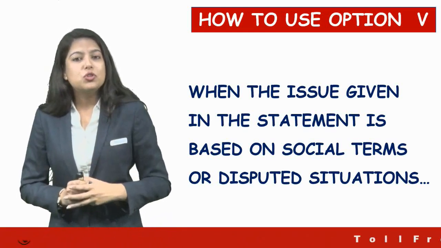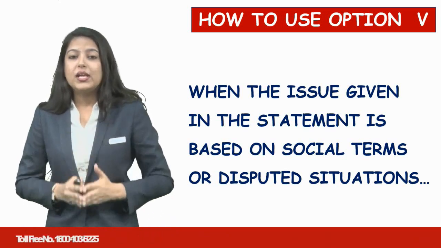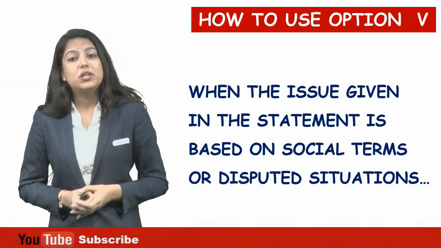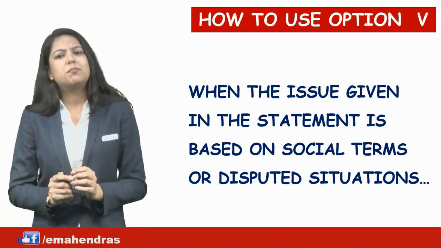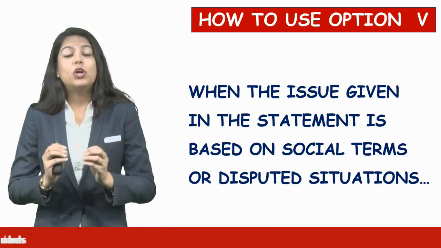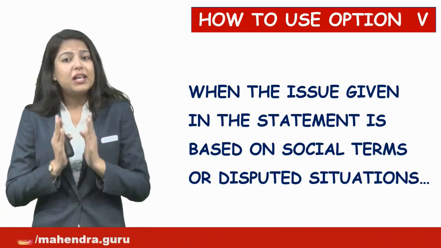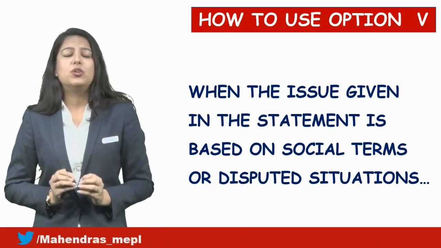So how to use option number 5, the point is really in front of you. When the issue given in the statement is based on social terms or disputed situations. That means if any issue mentioned in the statement is socially concerned, talking about societies, rituals, cultures, we don't have to interrupt in any condition. So definitely we will accept yes also and no also.